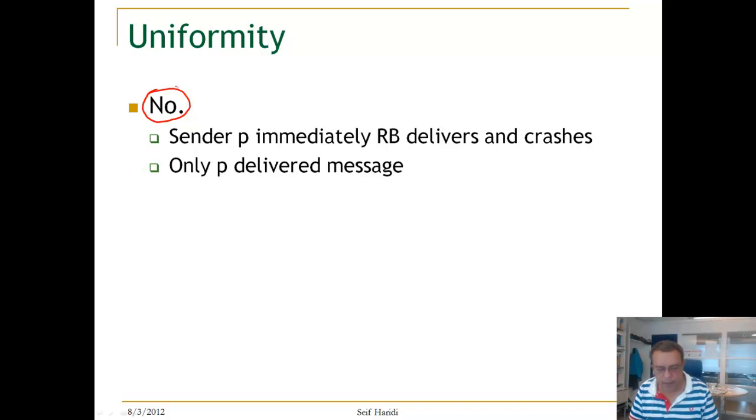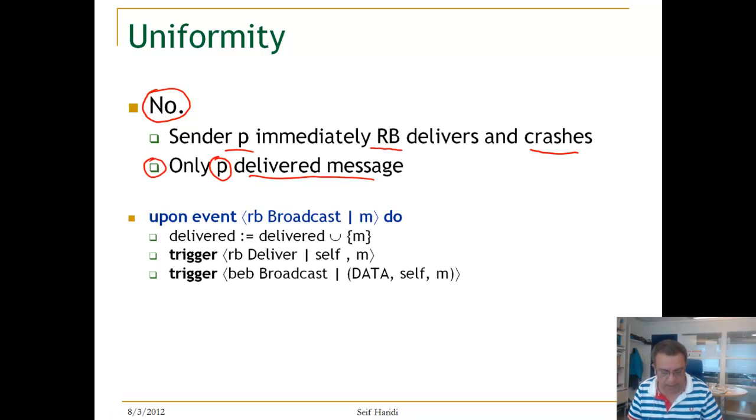Why is that? Because a sender that starts a uniform broadcast will immediately RB deliver and then crash. And in this case, it's only that process that will deliver the message. To see this, you look here.